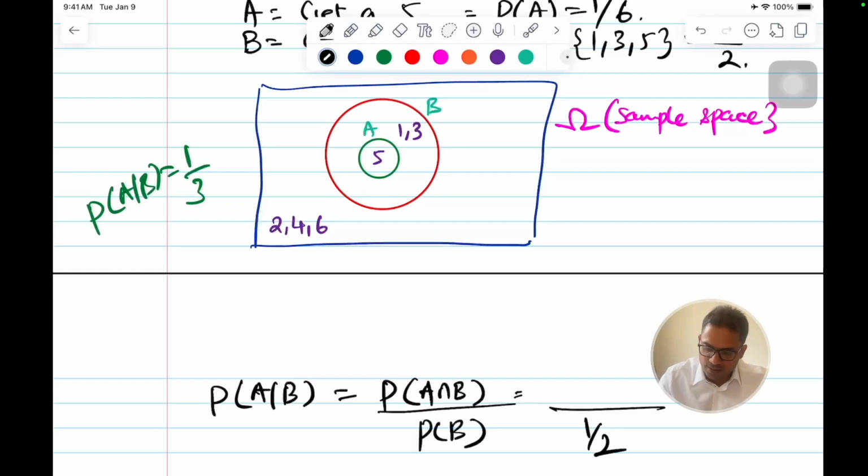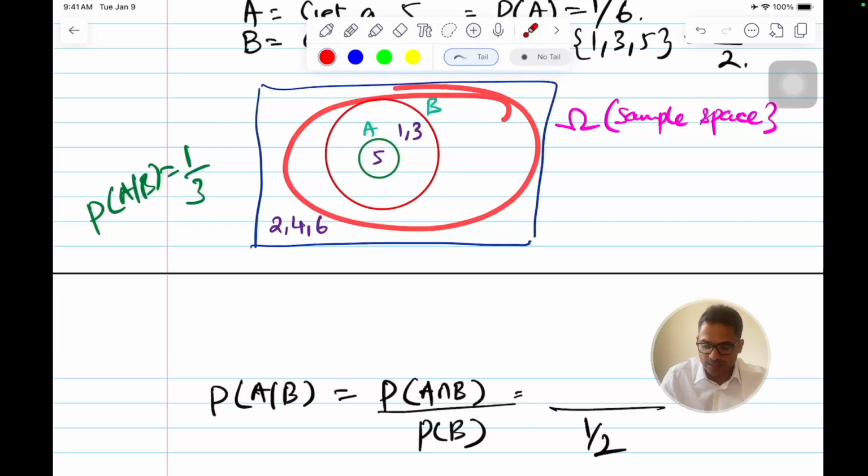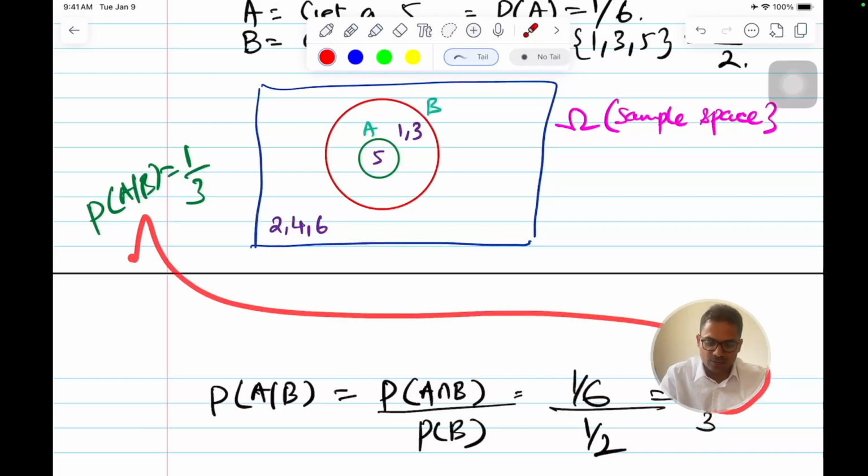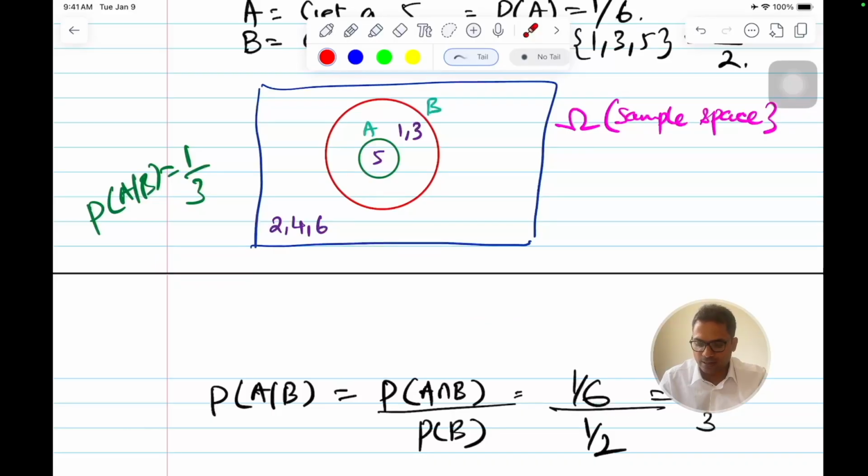The intersection of A and B is the common part, and its probability is 1 by 6. So 1 by 6 divided by 1 by 2 gives you 1 by 3, which is what we understood intuitively. So this is our conditional probability. I hope this is understood now.